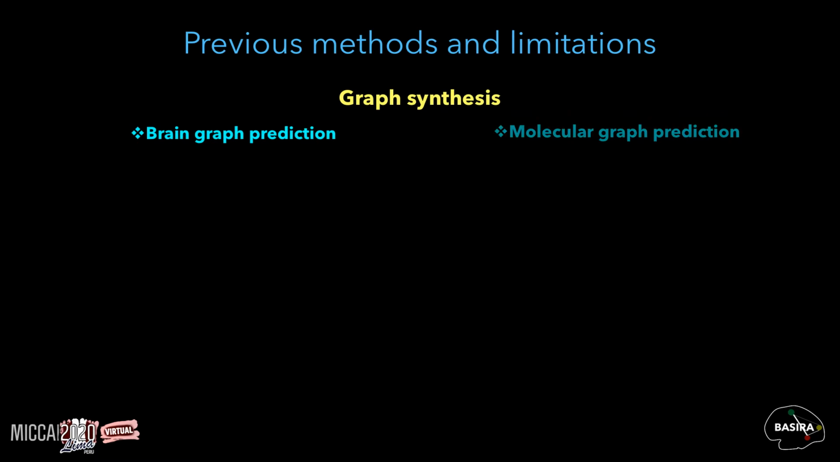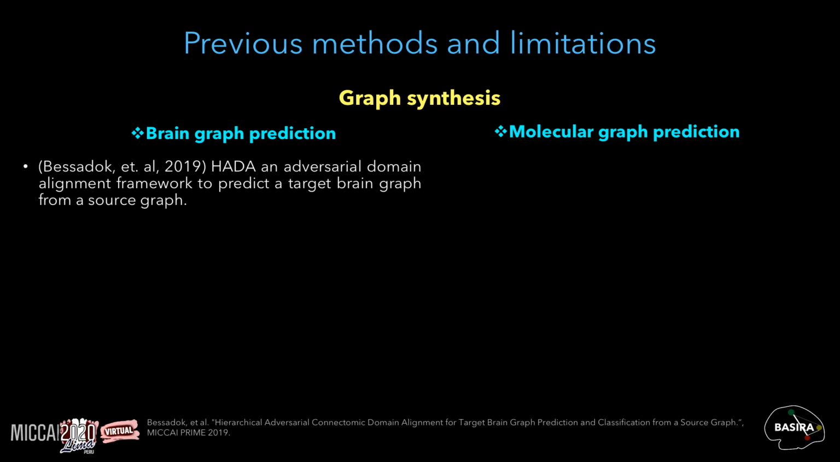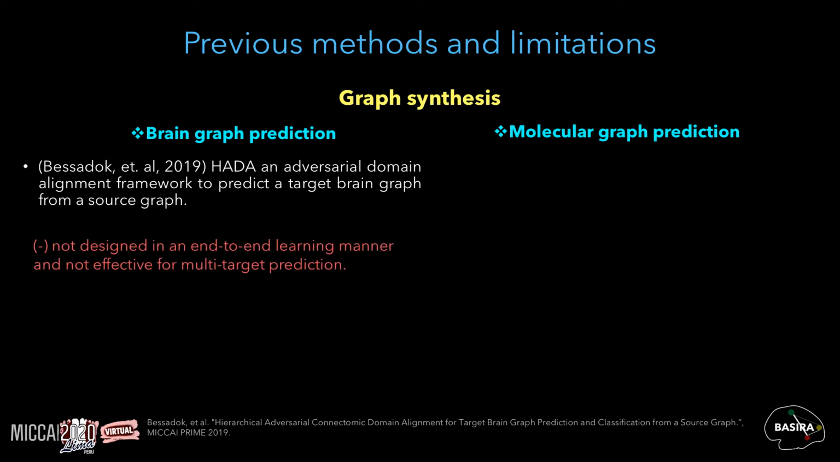Concerning the graph synthesis task, we have identified a single brain graph prediction work, while many frameworks were designed for the molecular graph synthesis. HADA, which is an adversarial domain alignment framework, was proposed to predict a single target brain graph from a source one. Besides its ineffectiveness for multi-target prediction, as we mentioned before, it is not designed in an end-to-end learning model. It mainly decomposes the model into separate parts that do not co-learn, which leads to relatively high accumulated errors across